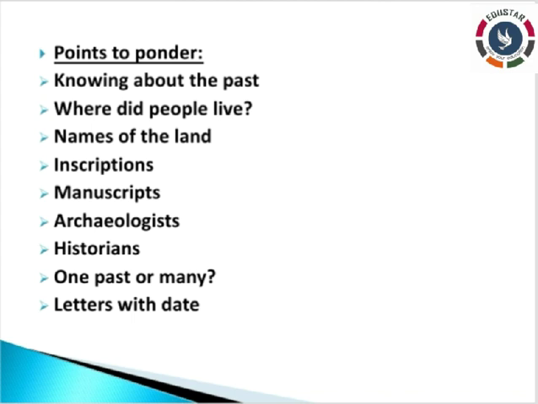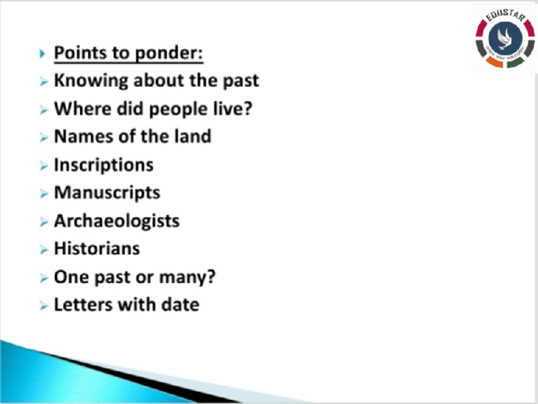Then, where did people live? Then names of the land. Then inscriptions and manuscripts. Then archaeologists and historians. Then one past or many. And last, letters with date. These are some of the important points we already discussed in chapter 1.